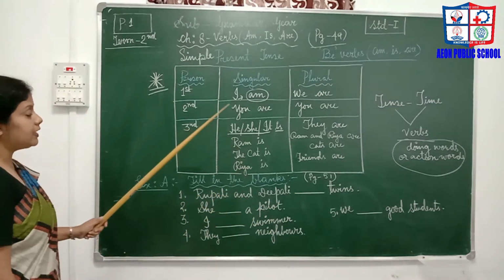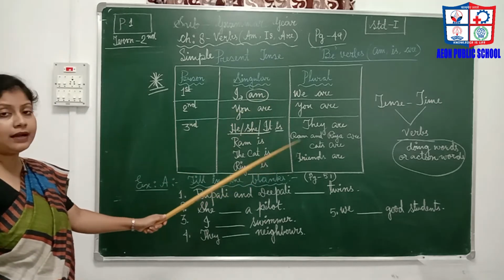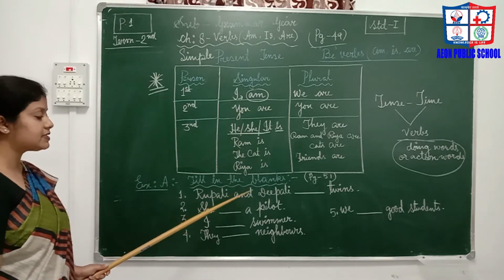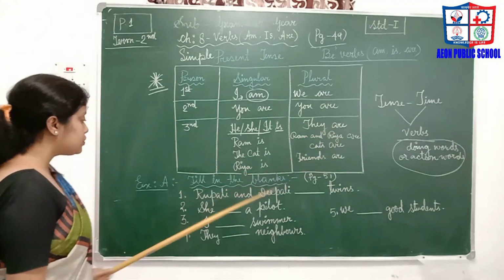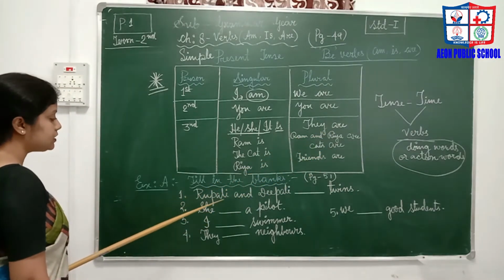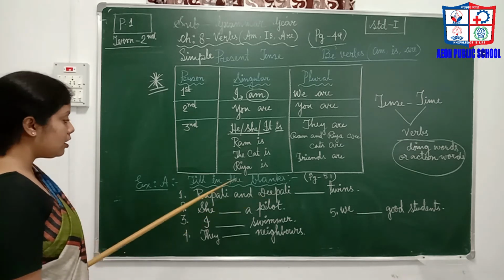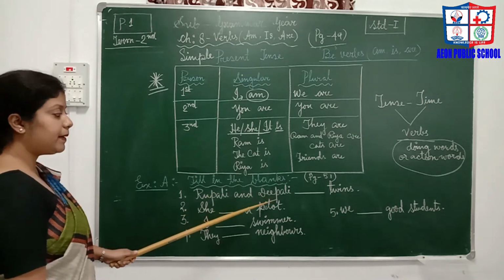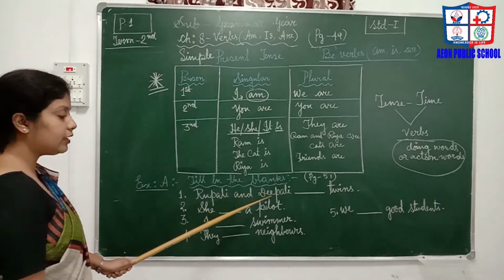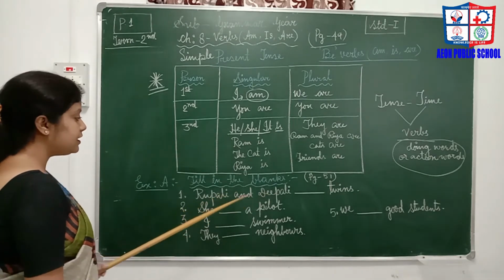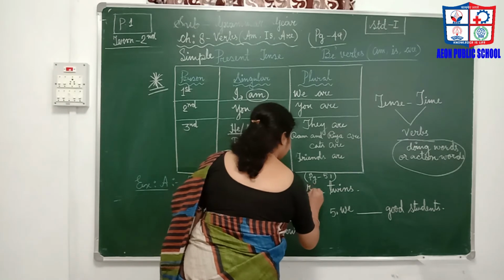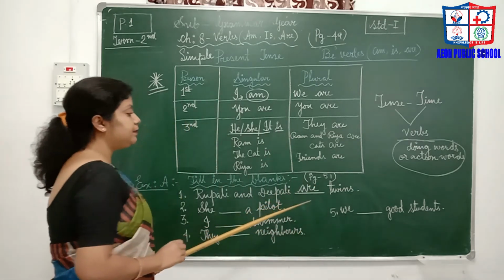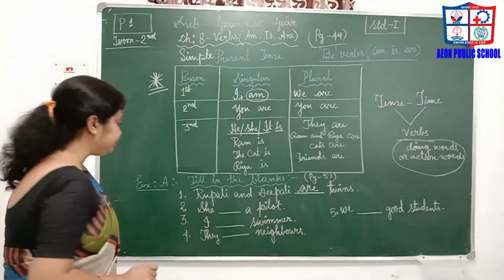As we know, when it is in plural number and also in the third person, we always use the verb are. So look at the first sentence, Rupali and Dipali. Here there is more than one person, so these are plural number. So we use the verb are here. Rupali and Dipali are twins.